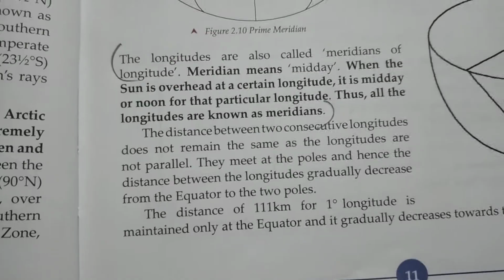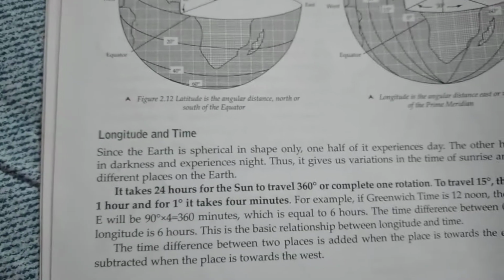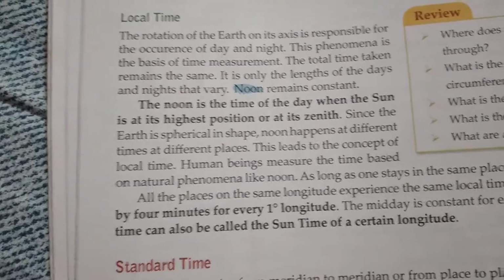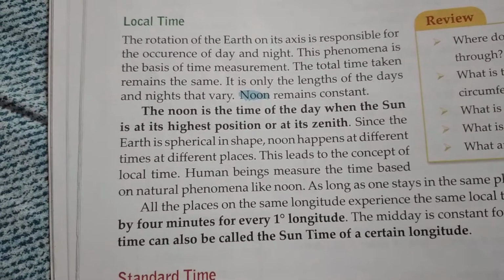Now let us write about something else. We have to write the brief definition of these things, like local time, then standard time, and all those.